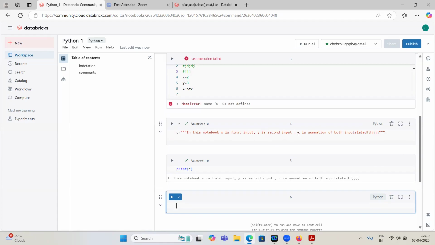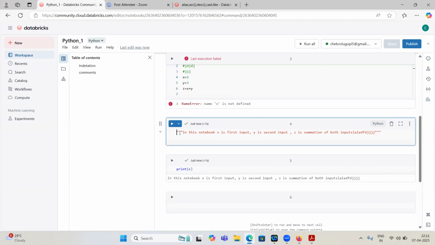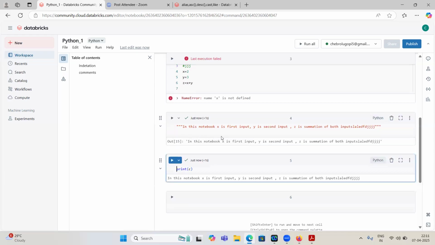Both are treated as strings only. If you assign it to some variable, both are treated as strings, and it will display the string value whatever we gave. If you don't assign it to any variable, then it will be like a docstring. It is like a comment. Any confusion or any question about comments?